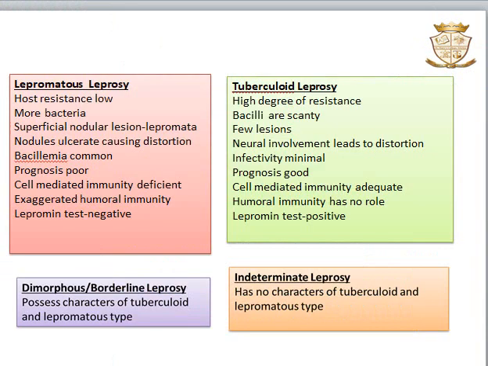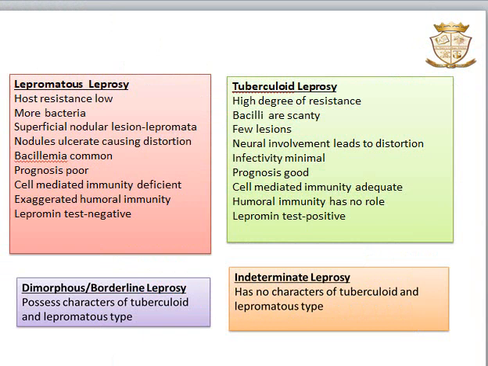Coming to lepromatous leprosy. Lepromatous leprosy is the most infectious type of leprosy. It is mainly seen in patients whose resistance is low. And we can see a large number of bacilli intracellularly or extracellularly. Hence, this disease is also known as multibacillary disease. We can see superficial nodular lesions which are known as lepromata.